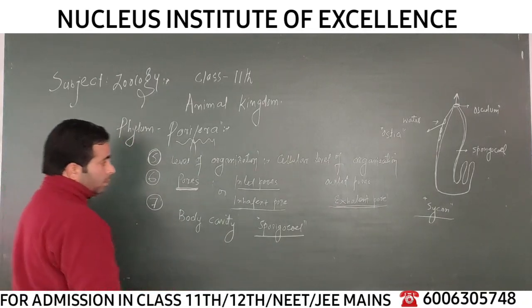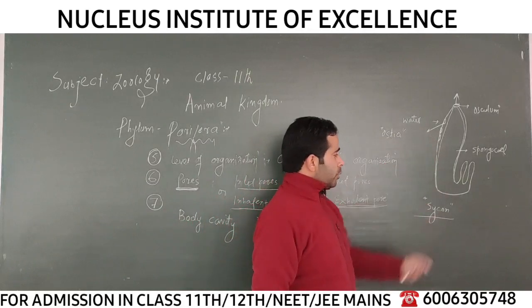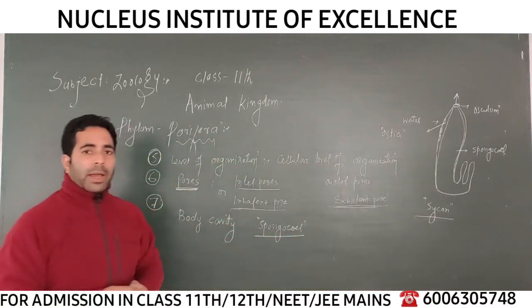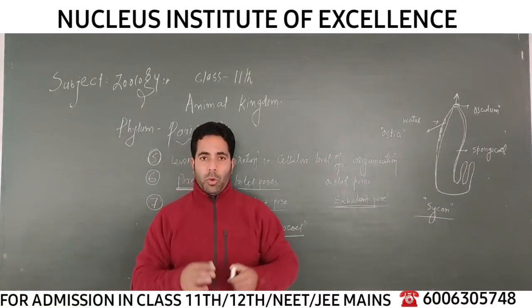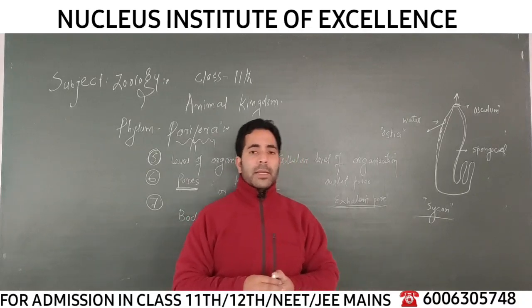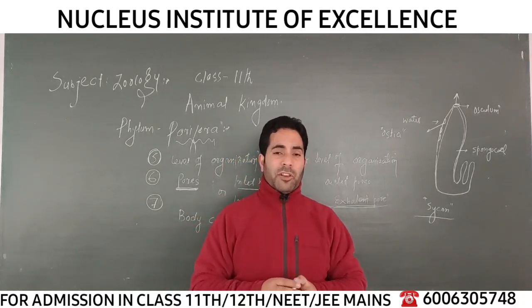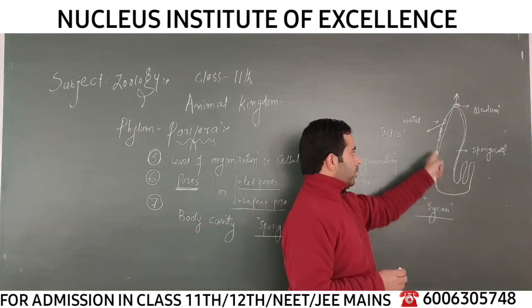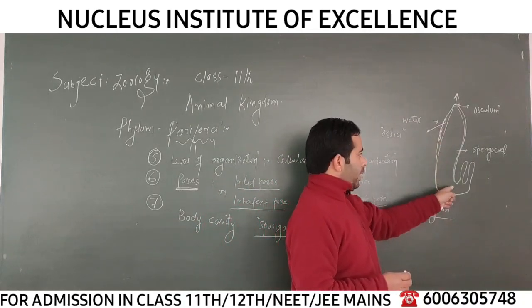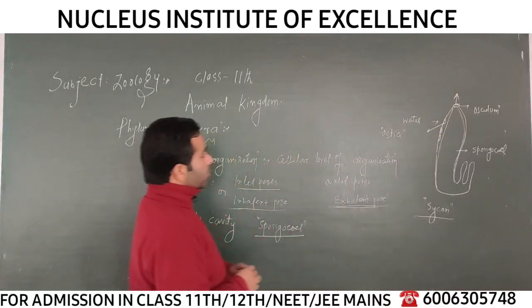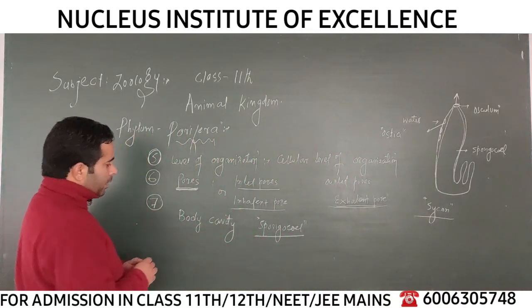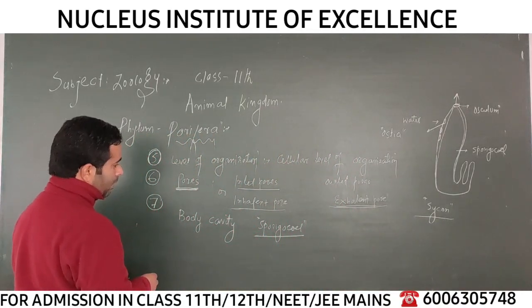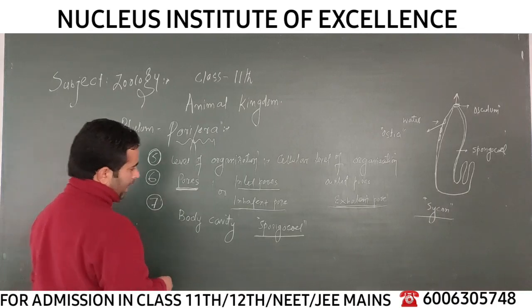Now internally, from the inside, this spongiocele is lined by some special cells. The wall of the spongiocele is lined by some special cells. There are some flagellated cells in the spongiocele from the inner side, not from the outer side, right? So the inside wall of the spongiocele is lined by some special cells. The cells are called conocytes.